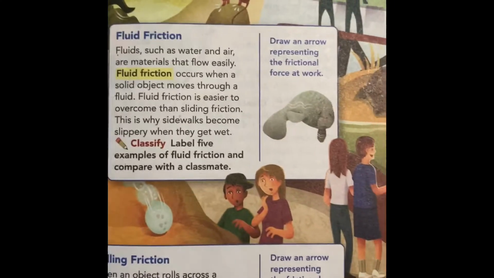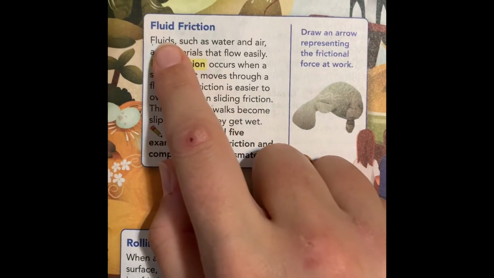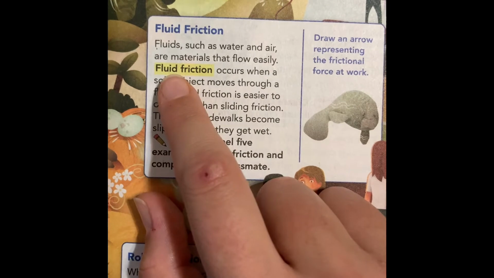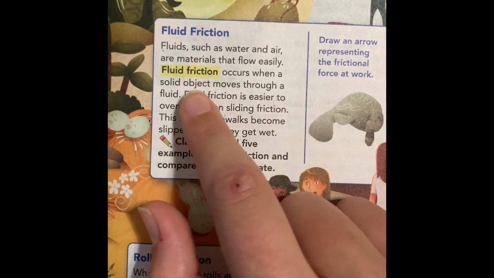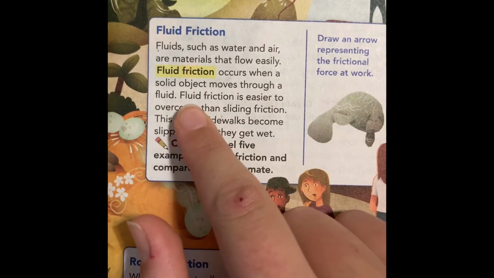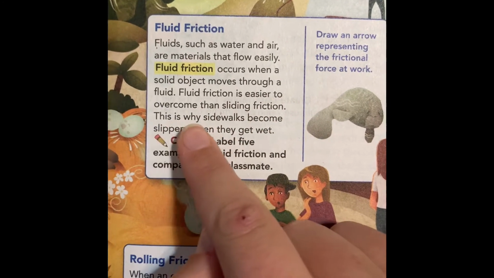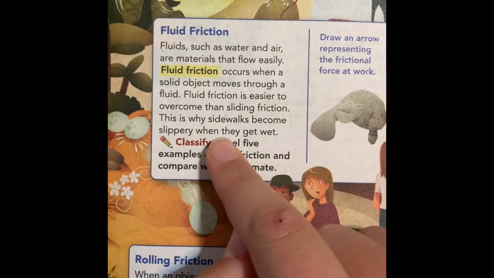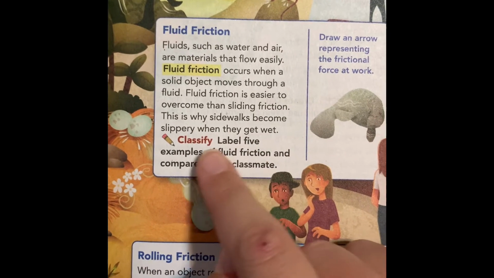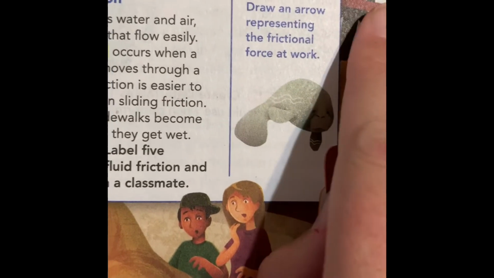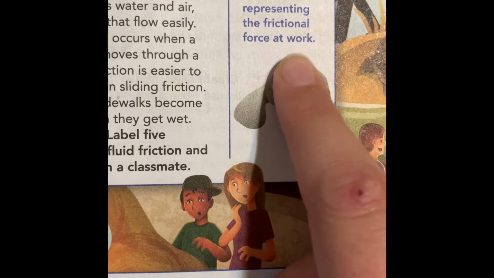All right, then we get to fluid friction. Fluids, such as water and air, are materials that flow easily. Fluid friction occurs when a solid object moves through a fluid. Fluid friction is easier to overcome than sliding friction. This is why sidewalks become slippery when they get wet. So label 5 examples of fluid friction on those pages. Also, you're going to draw an arrow representing the frictional force at work.